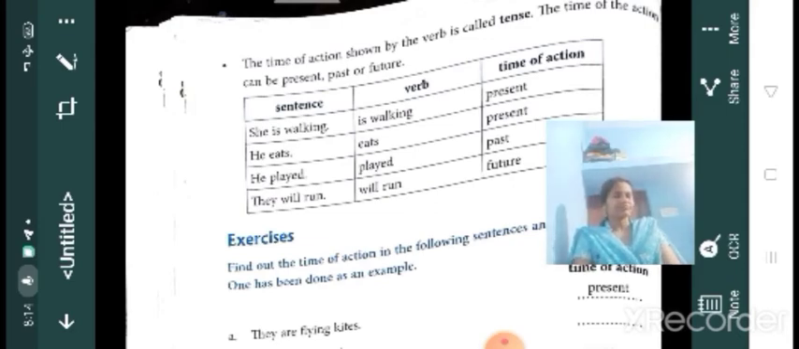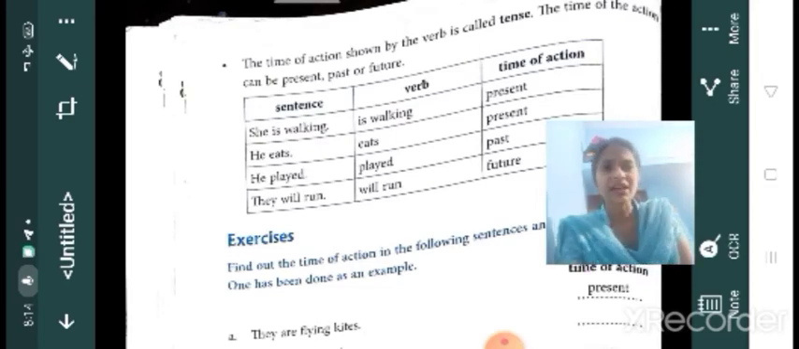Then teacher teaches in the class. That means the action usually happens, and it's present. The time of action is present. Teacher will teach a new lesson. That means it's going to happen. Will teach. Okay. That is future tense, or the time of action is future.